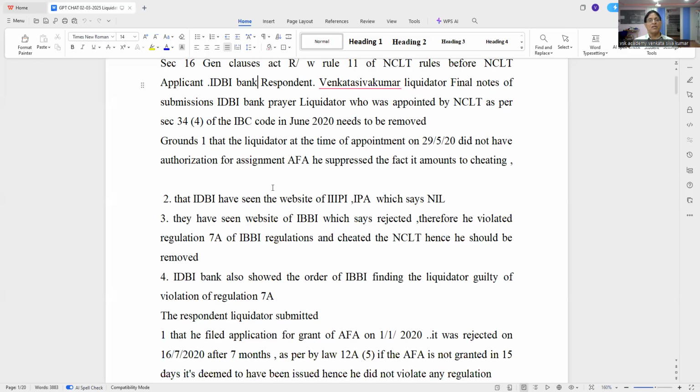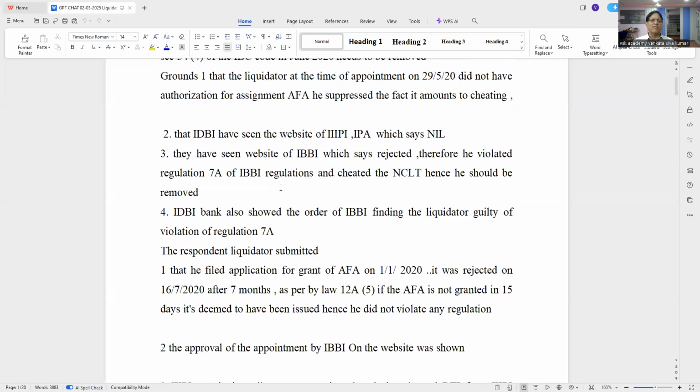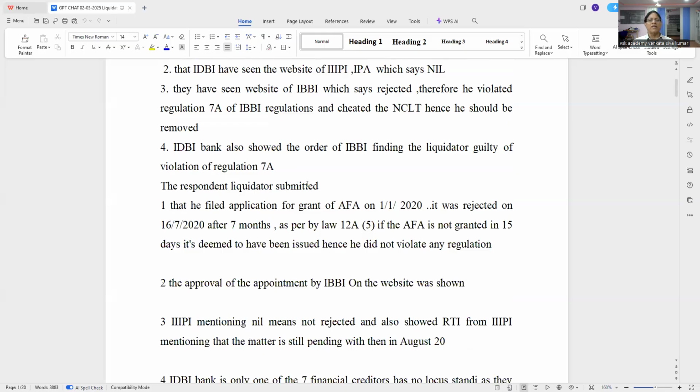But then they have appointed very big lawyers. They pay 5 lakhs per day. And these people, they have done this. All right. So this is the sum and substance of the case.